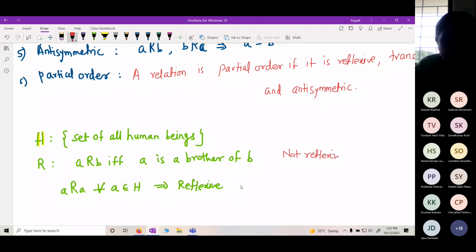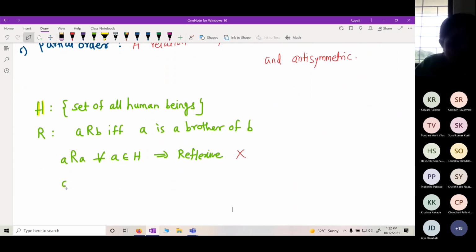Okay? Or I will write here, no. Is it okay? Now whether it is symmetric. What is meant by symmetric as per our definition? If A is related to B, it should imply B is related to A. So if A is a brother of B, whether it implies B is a brother of A? Symmetric? Yes.